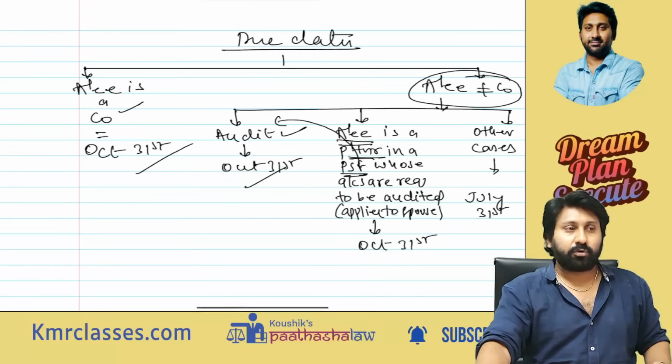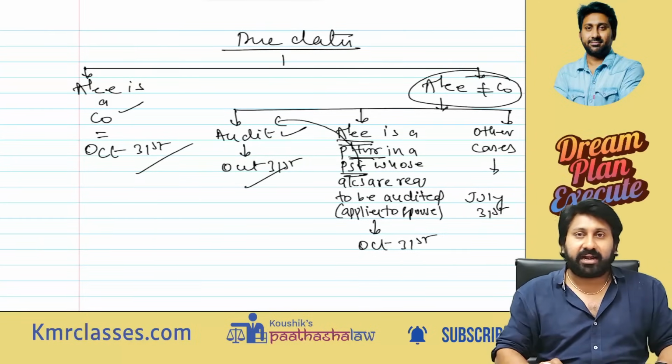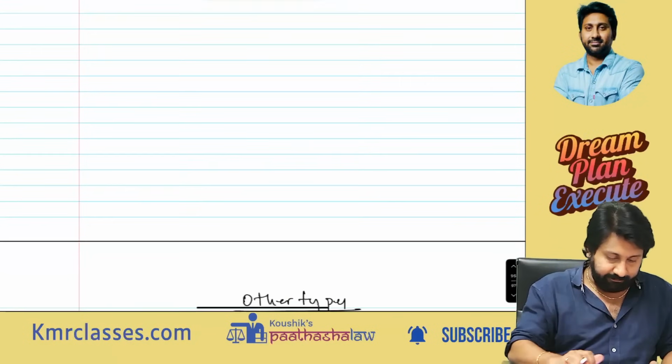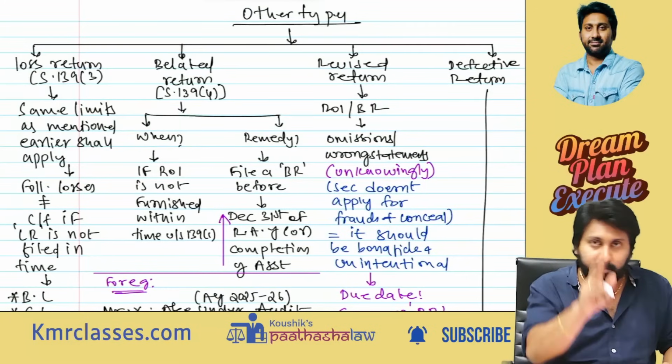Next, the discussion is on the types of other returns, their due dates, and when we have to file which return. See, other types. Roughly I have written everything. You concentrate, in 2 minutes we will complete everything.